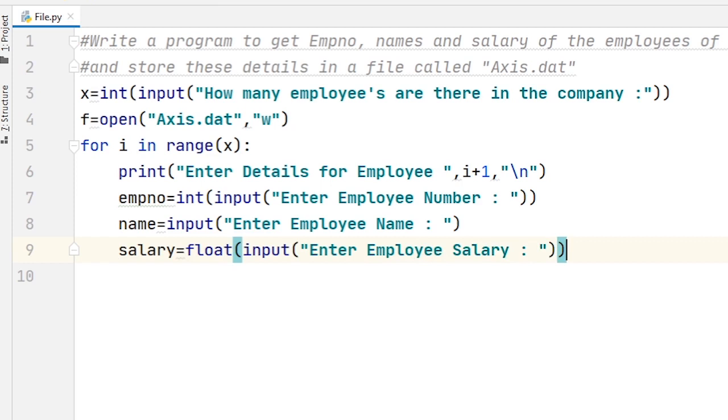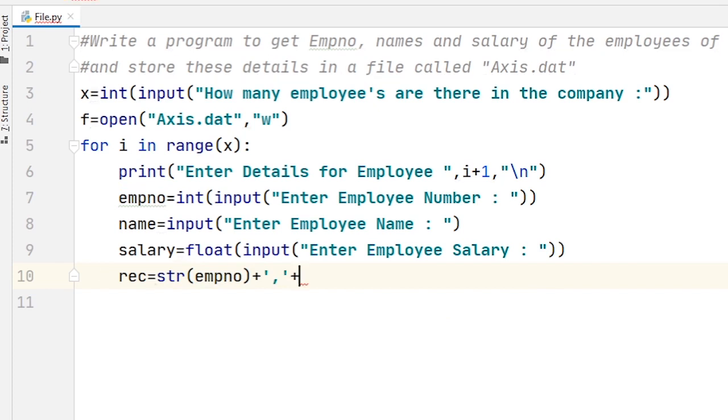Then I create a string named record. First I convert the value of employee number into a string, then concatenate plus a comma plus the value of name plus a comma plus, finally, the value of salary.